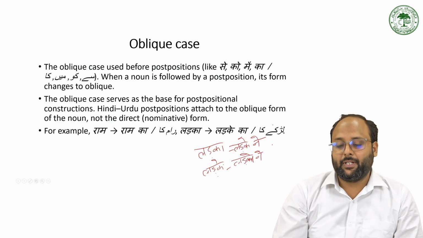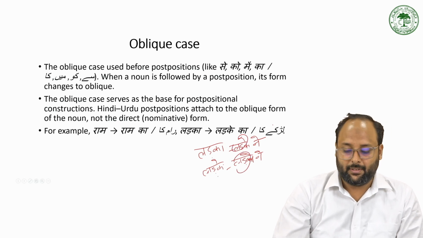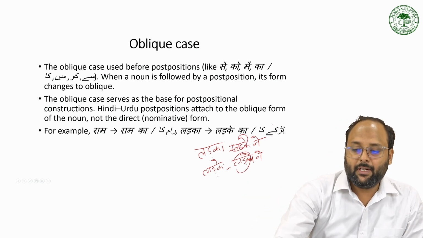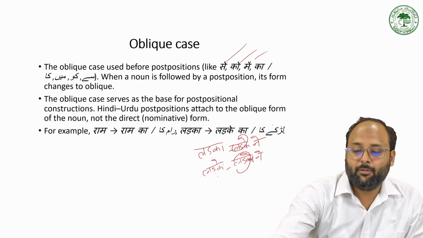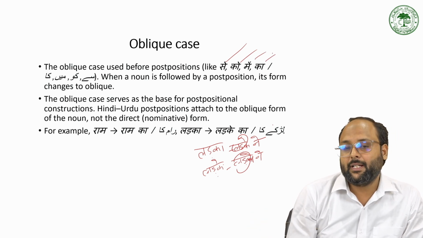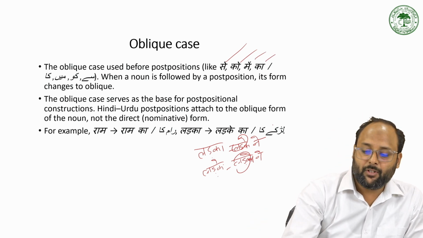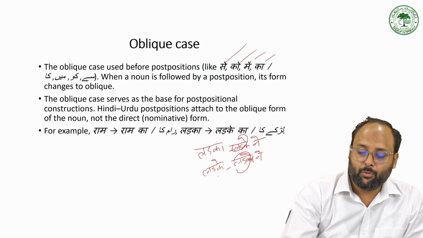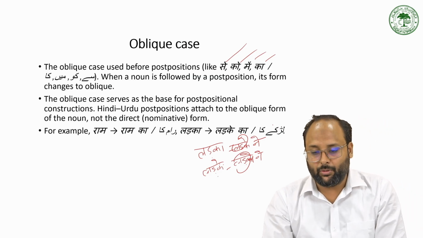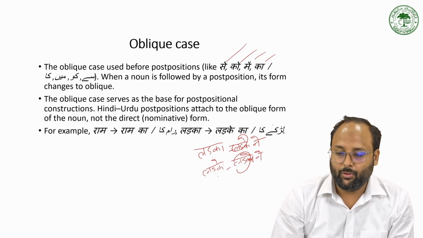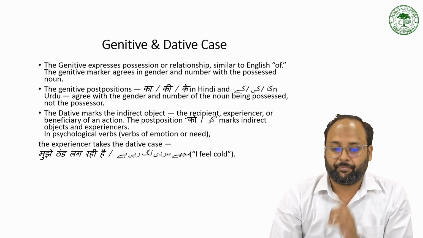So that is the oblique case. लड़कों and लड़के change when we add some suffix like को, से, में, का, which are postpositions. The base form लड़का changes into लड़के and the plural form लड़के changes into लड़कों, like लड़कों से, लड़कों को, लड़कों ने, लड़कों में.